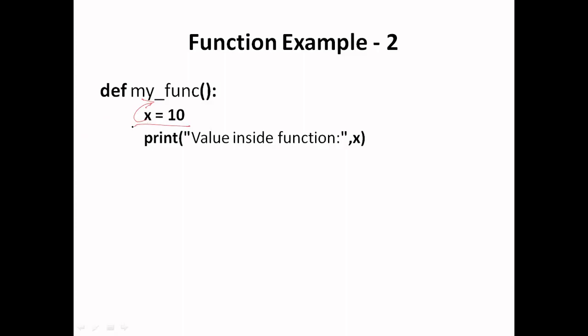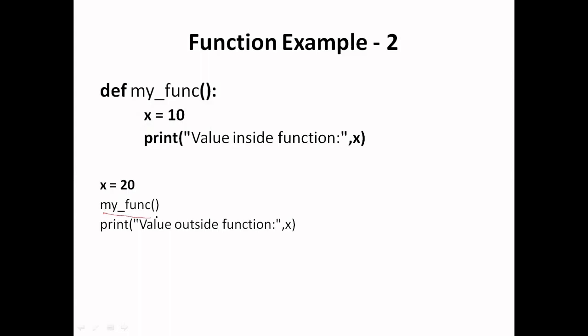We will see more about local and global variables at the last of the function. Here we cannot access this variable x outside this function because it is local to that particular function.